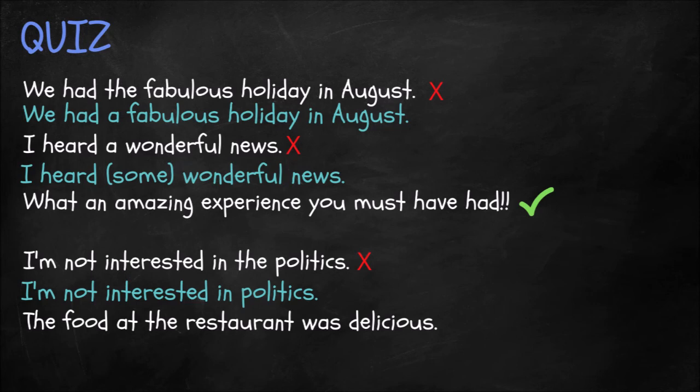So, the next one, the food at the restaurant was delicious. Yep, this one is correct. The specific food at the specific restaurant was delicious. Yeah, it's probably a secondary sentence in a conversation because maybe we've mentioned the restaurant before, but when we're talking about specific food at a specific restaurant, this is absolutely correct to use the definite article.